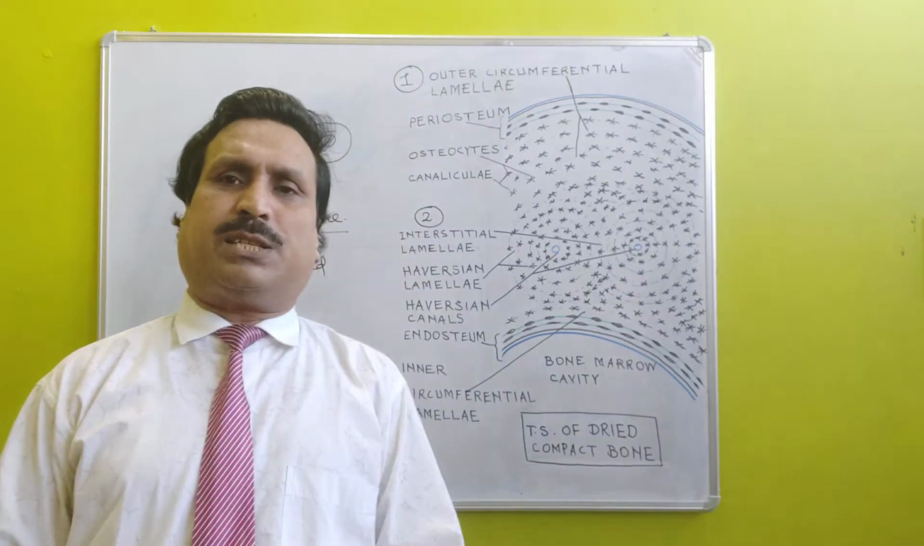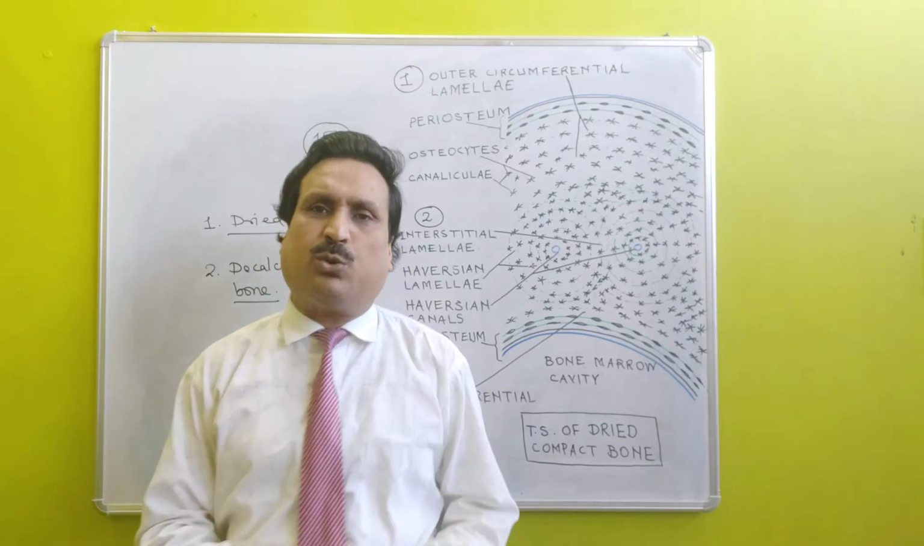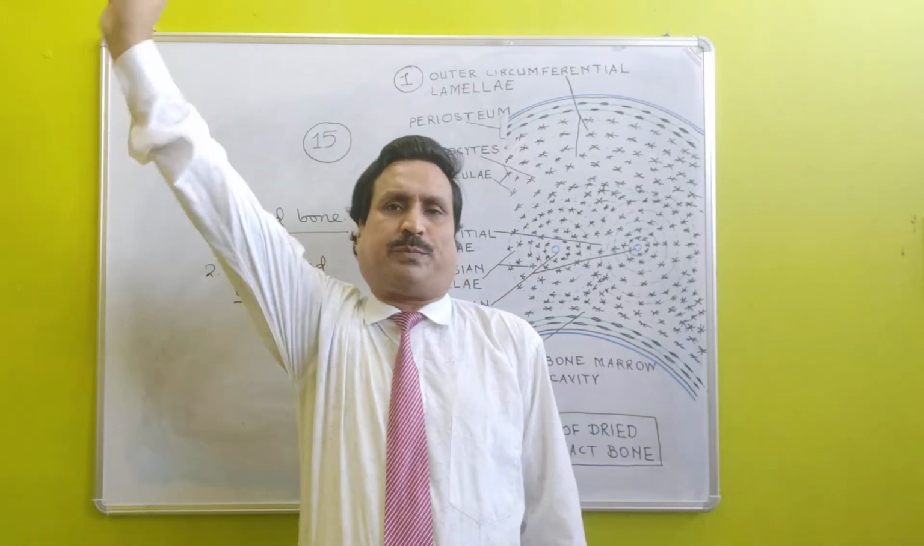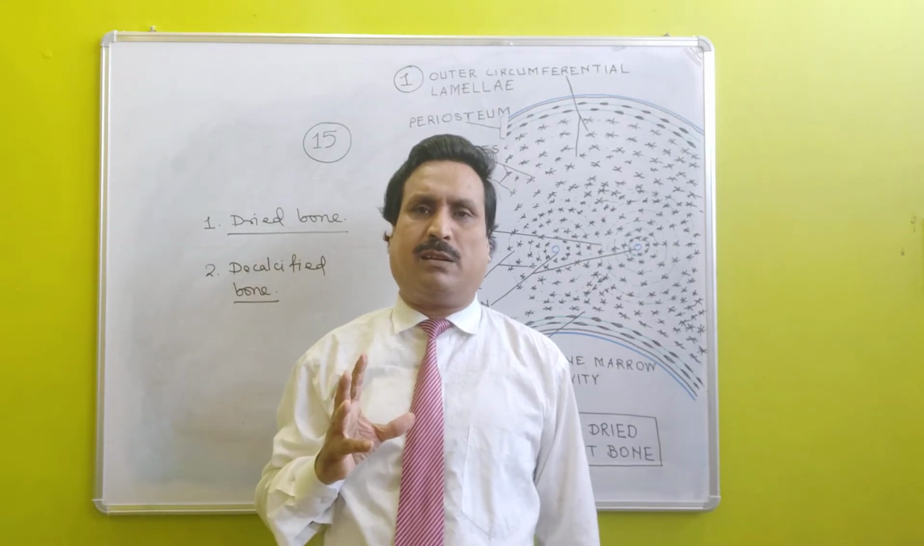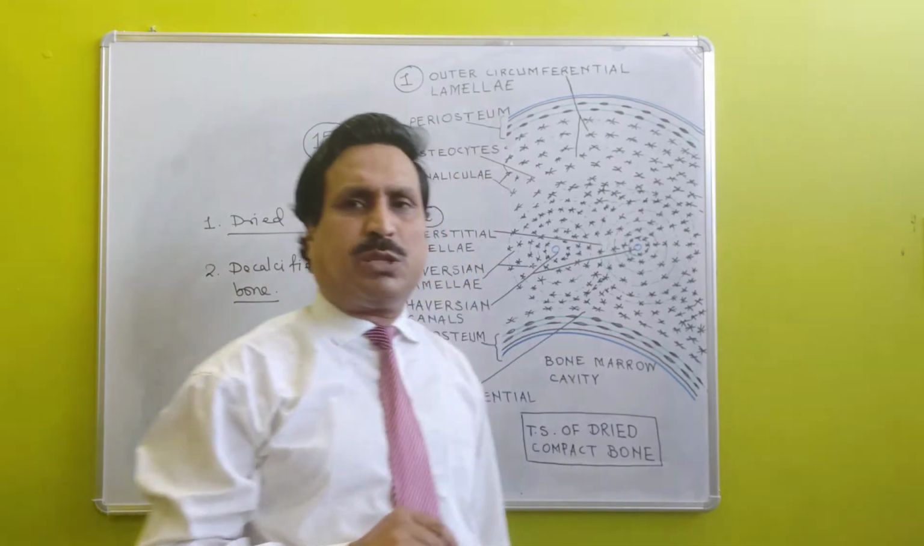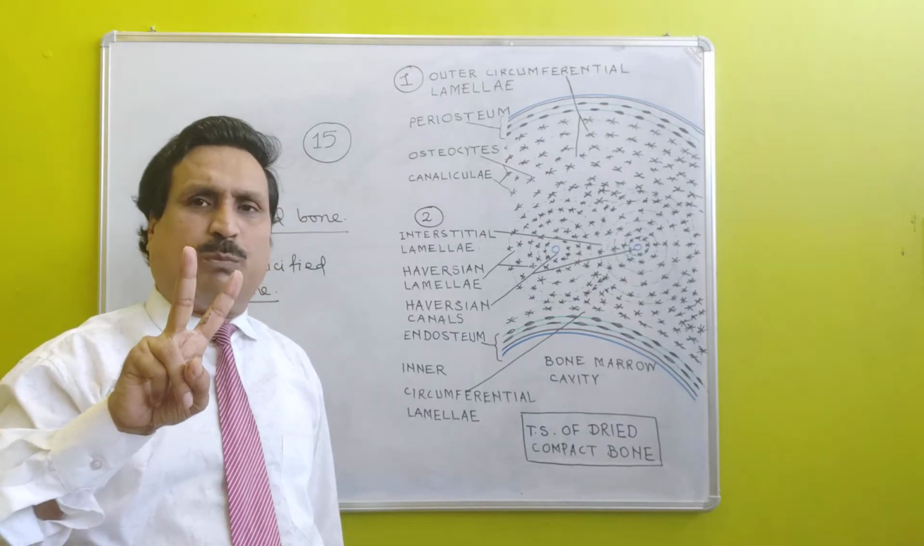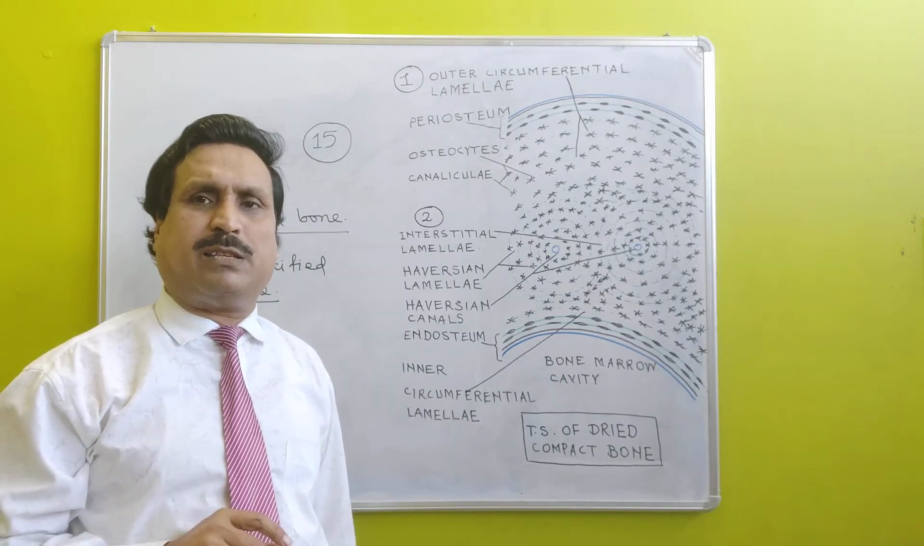Now, let us talk about the two types of bones, compact bone and spongy bone. Bones are of two types, compact bone and spongy bone.